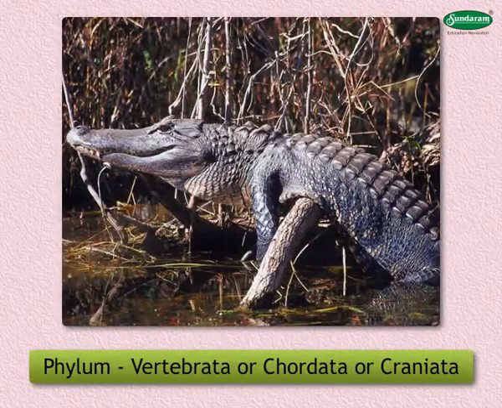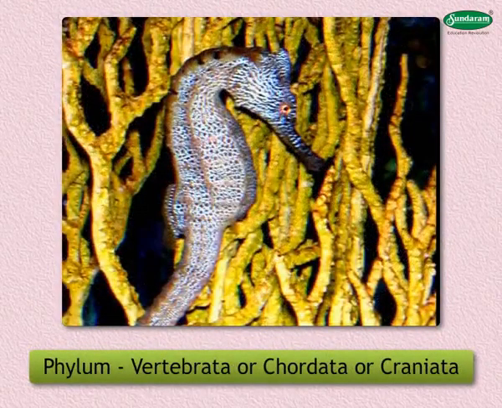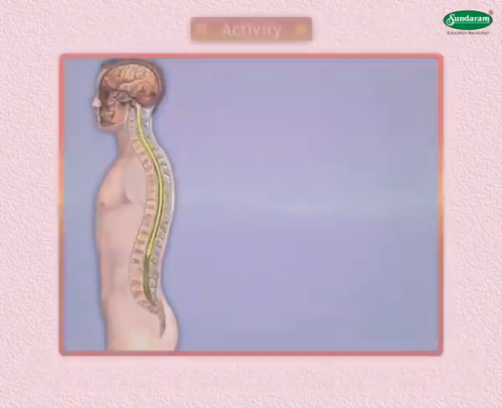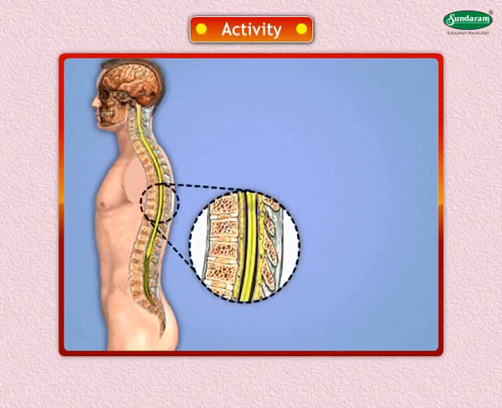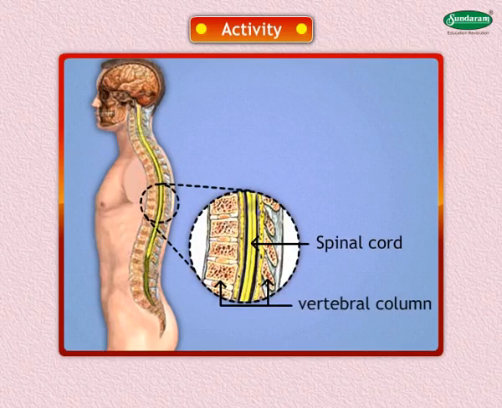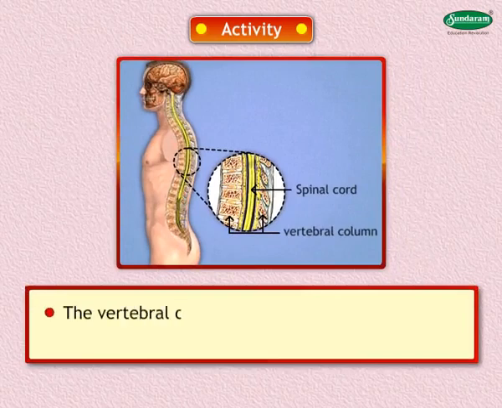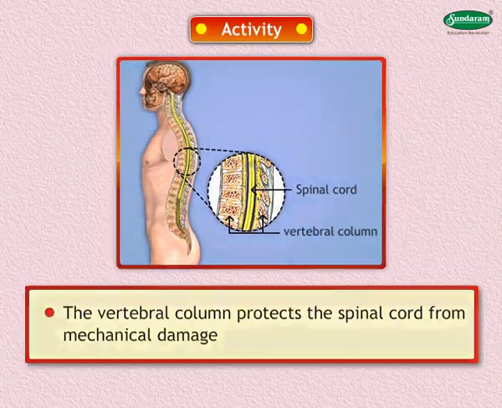Phylum Vertebrata or Chordata or Craniata. Activity. What is the importance of the vertebral column? The most important part of the central nervous system, which is the spinal cord, passes through the vertebral column. So, the vertebral column protects the spinal cord from mechanical damage.